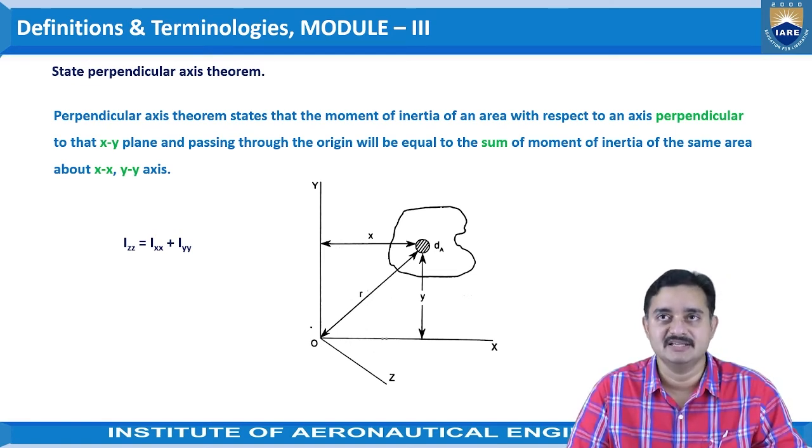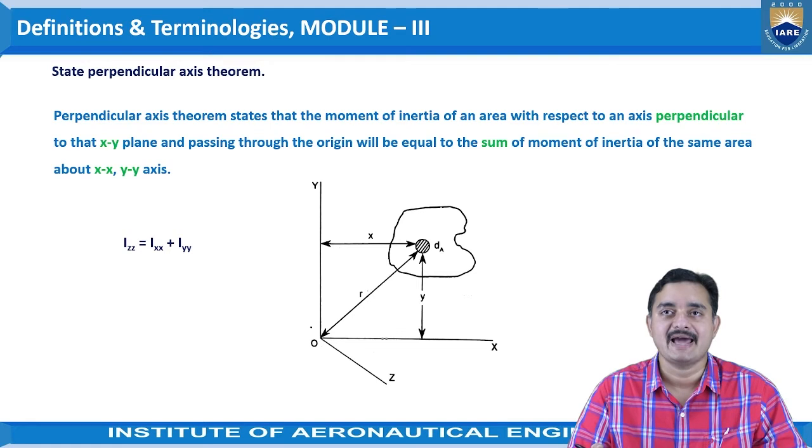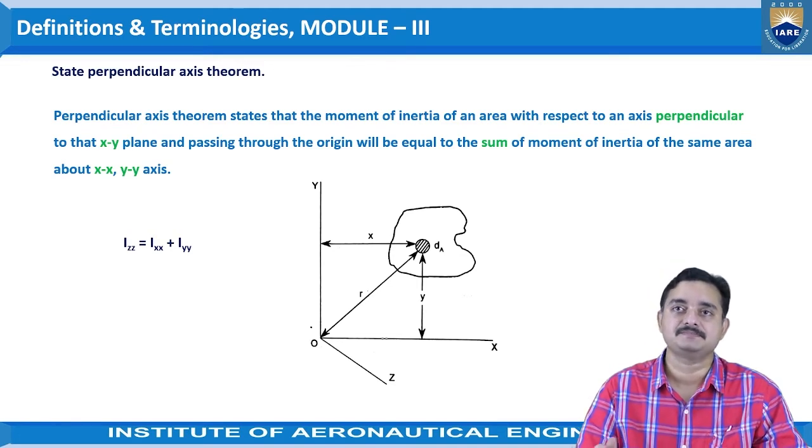So the perpendicular axis theorem states that the moment of inertia of an area with respect to an axis perpendicular to the xy plane and passing through the origin will be equal to the sum of the moments of inertia of the same area about the xx and yy axes.